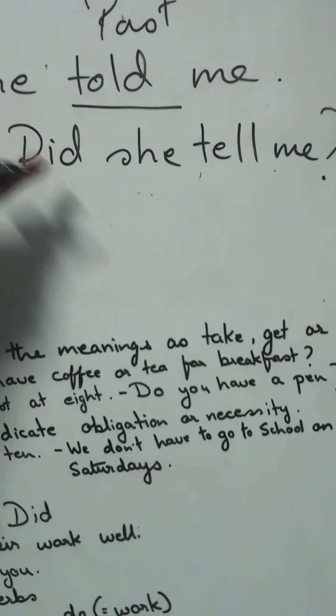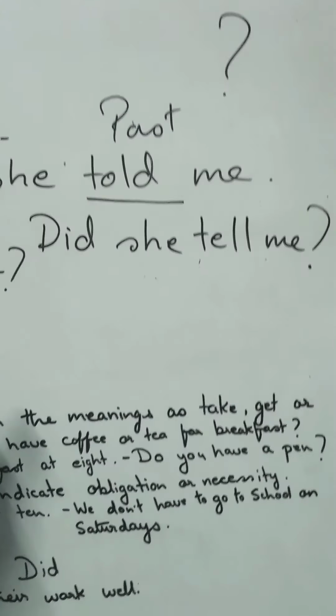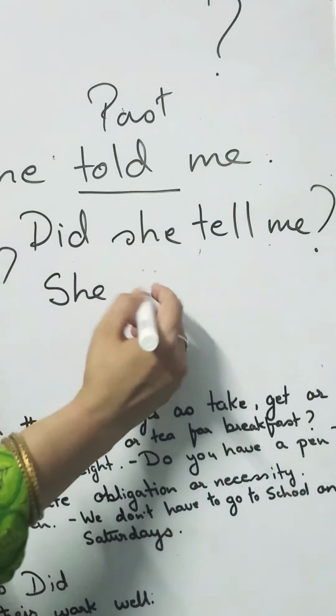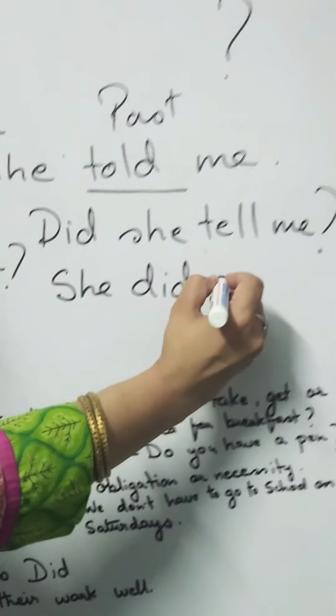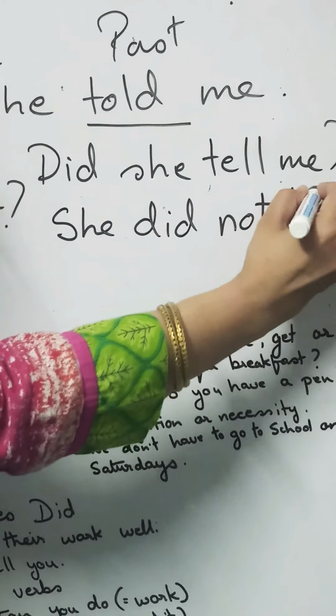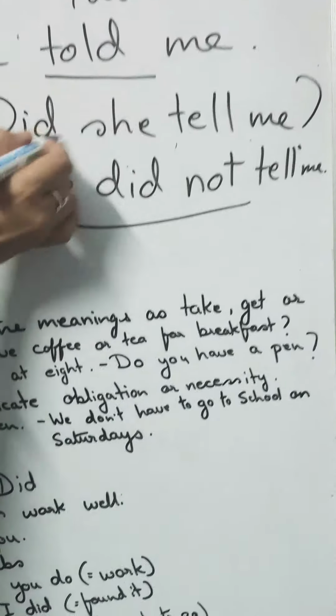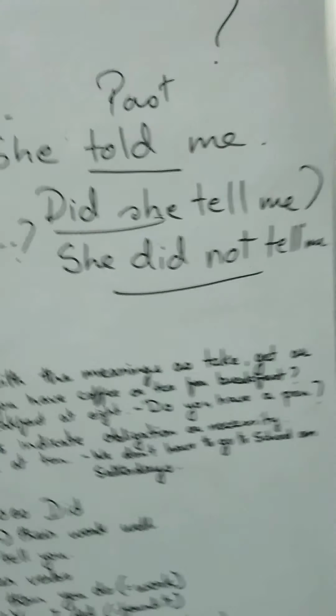Now the same sentence I have to make negative. She did not tell me. Full stop. Negative, question, interrogation. I'll take a few more sentences to make it further clear to you.